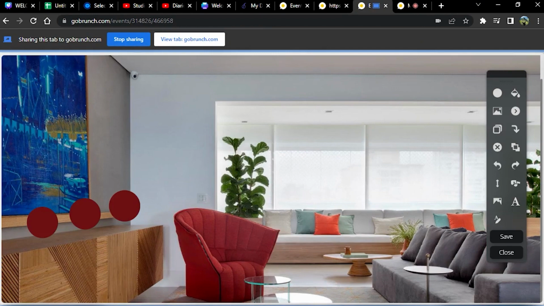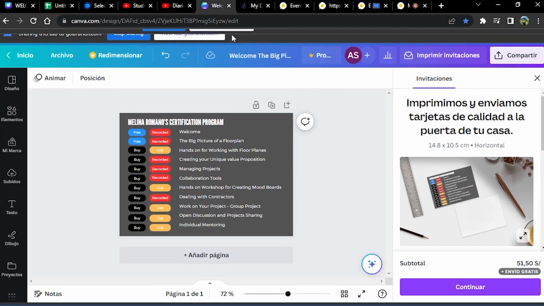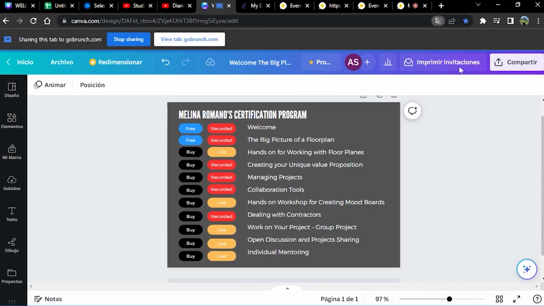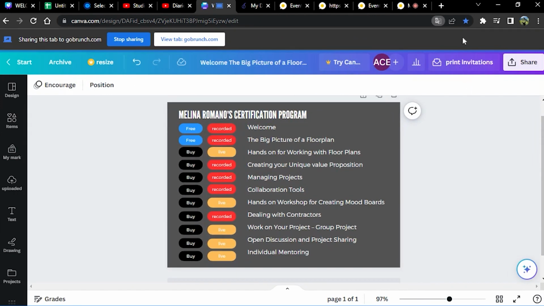To do this, we're going to go to Canva. I'm going to show you here. This is the Canva that I already made. Okay, guys, this is Canva, right? Not sure if you guys use this on your daily basis.